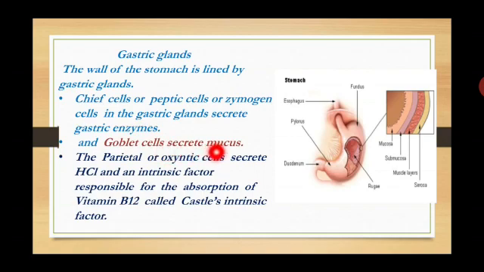Goblet cells secrete mucus. Mucus na nama wax substance, பிசு தன்மையில இருக்கும். Wax substances. Parietal or oxyntic cells secrete HCl. Intrinsic factor is responsible for the absorption of vitamin B12, called Castle's intrinsic factor. Just you have to see this stomach region has the inner lining layer with the gastric glands.